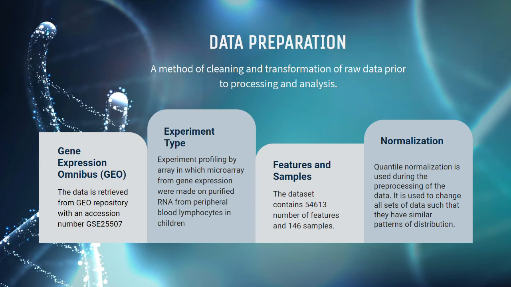Data preparation is the method of cleaning and transformation of raw data before proceeding to processing and analysis. In this study, the data is retrieved from the GEO repository with an accession number GSE25507. The dataset is prepared by an experiment profiling by array, in which microarray from gene expression was made on purified RNA from peripheral blood lymphocytes in children.